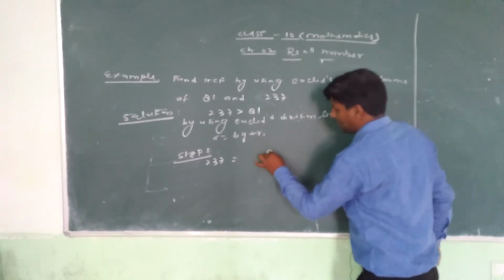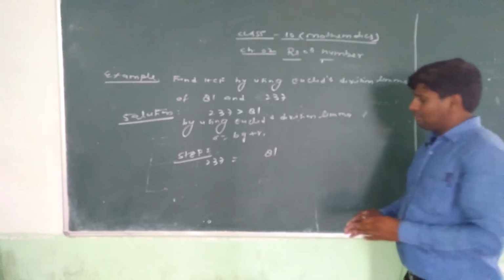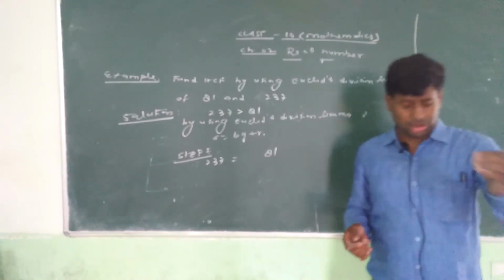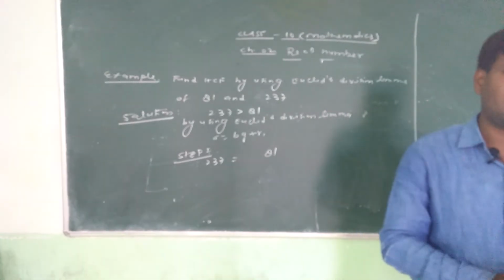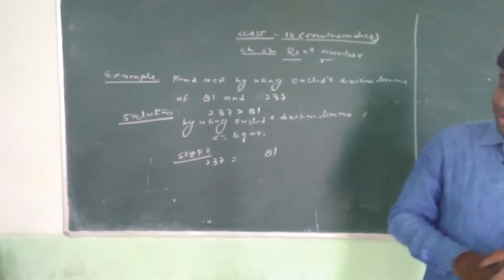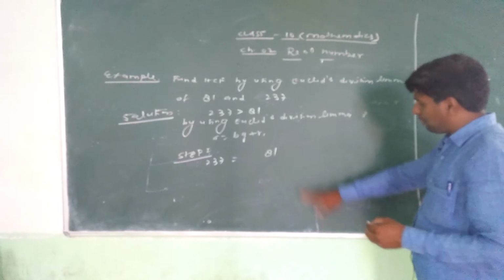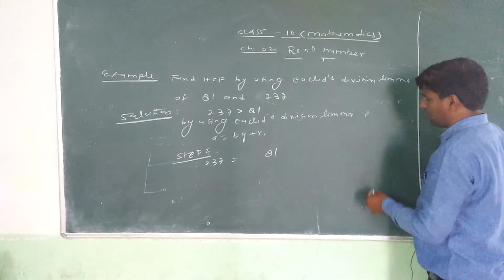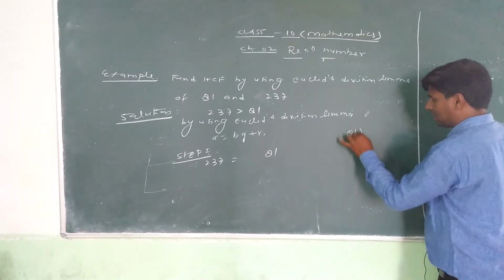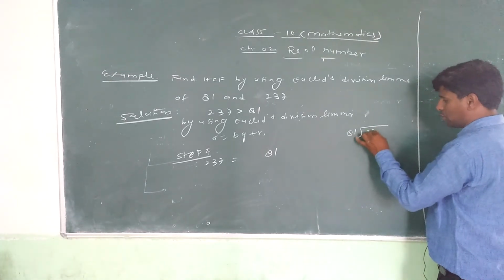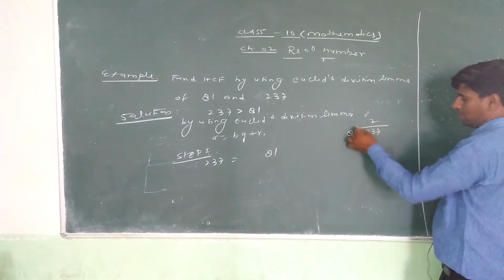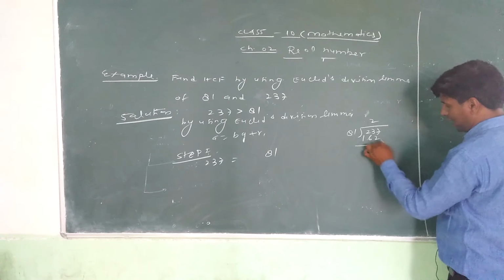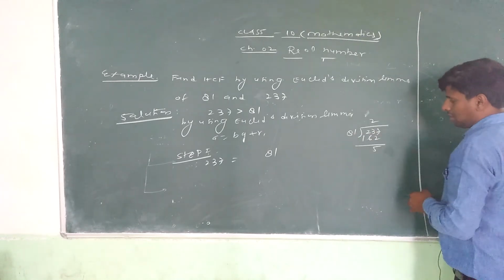The smaller number is 81. In Euclid division lemma there exist two positive integers, q and r. How can we get the values of q and r? You divide 237 by 81. How many times? 2 times. 2 ones are 2, 2 eights are 16. We get remainder 75.